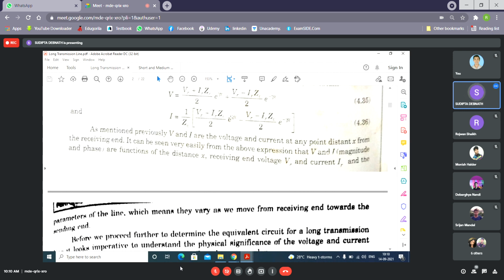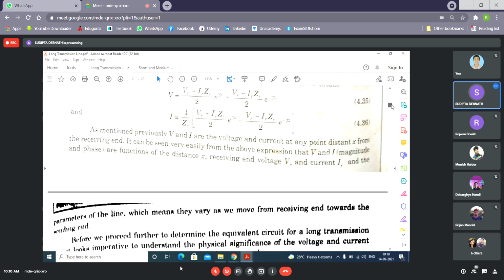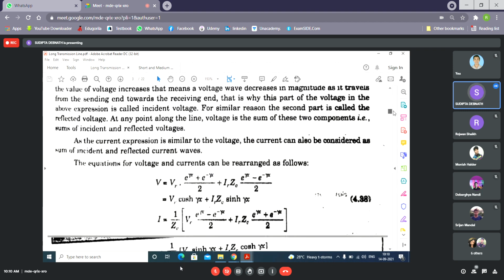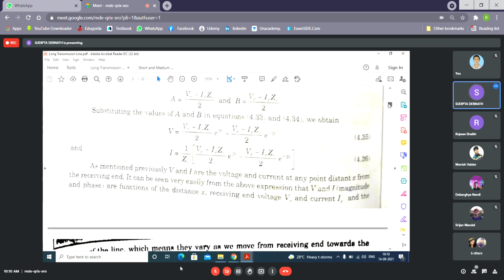So the coefficient of VR will have a minus sign, the coefficient of IR will have a plus sign, because two minus signs are becoming plus. So you will be getting these two expressions. I was confused with IR and this one.